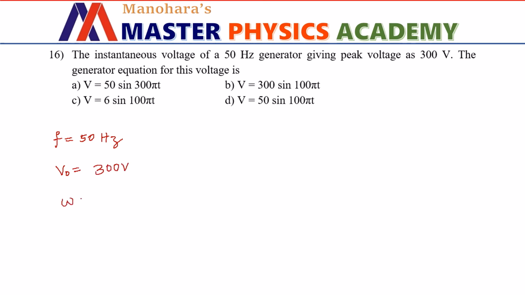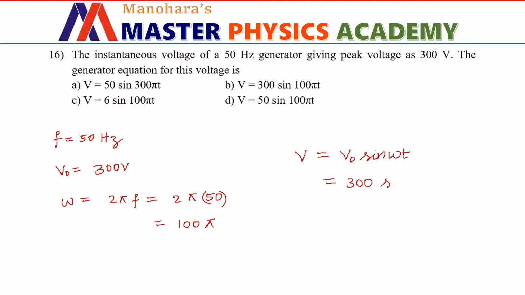So omega we can calculate by the formula 2 pi f. So what is omega? 2 into pi into 50. So it is going to be 100 pi. What is the general equation for the instantaneous value of AC voltage? It is given by V equals V naught sin omega t. Let us substitute now. So V naught is going to be 300 volts. Sin of 100 pi into t. So this answer is given in option B. So that is the correct answer.